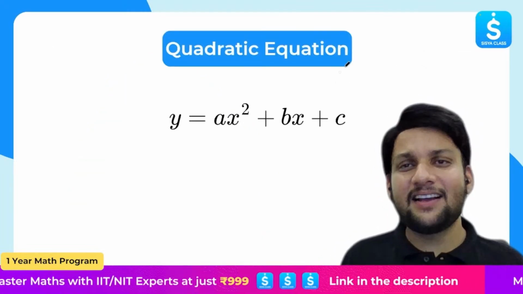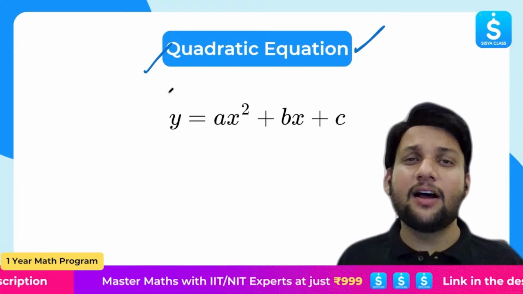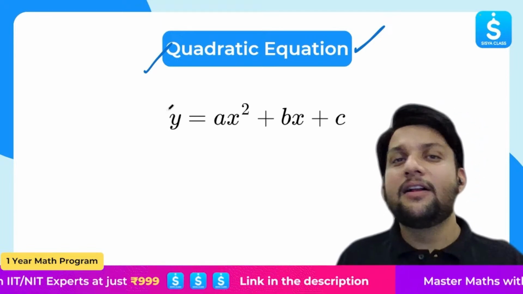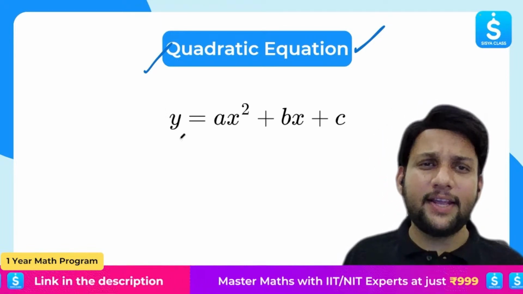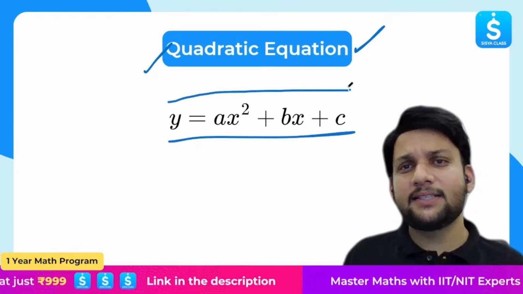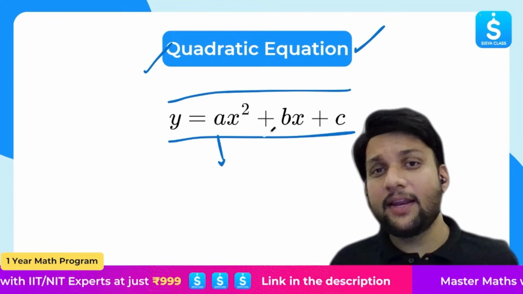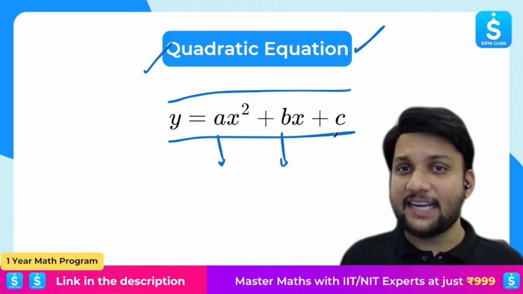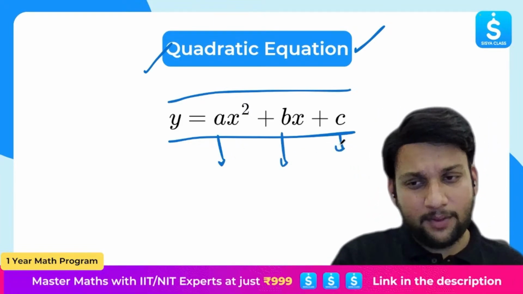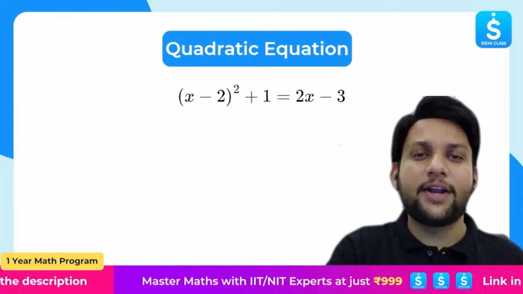So, if we talk about a standard form of a quadratic equation, this you have learned in grade 9. That is when we studied quadratic polynomial. So, a quadratic equation is given by y = ax² + bx + c, where a is the leading coefficient, or we call it the coefficient of x², b is the coefficient of x, and c is what? Constant term. I hope everyone remembers this, right? This is called the standard form of a quadratic function.